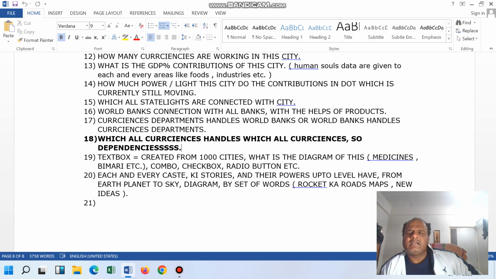He told that Apple produces around 1000 crore rupees. So 1000 crore rupees means it connects with the GDP. If one company is producing just Apple, how many other things might you be producing?